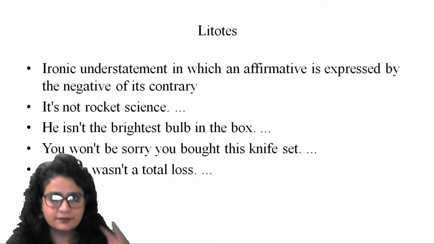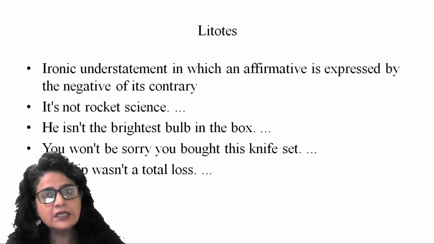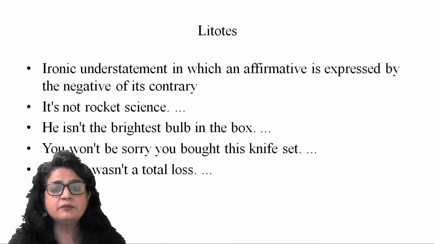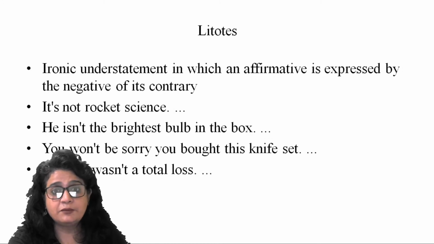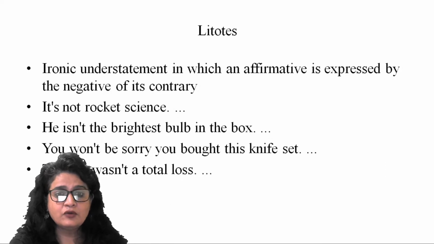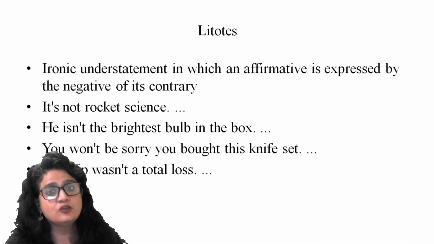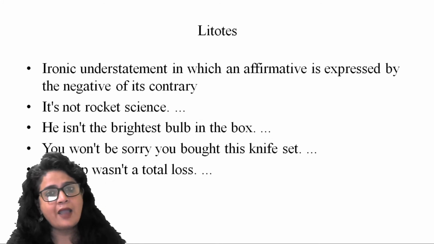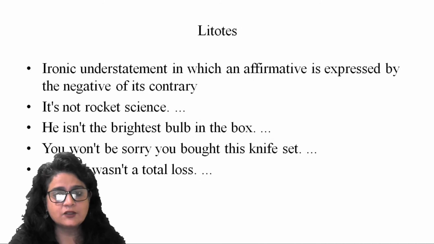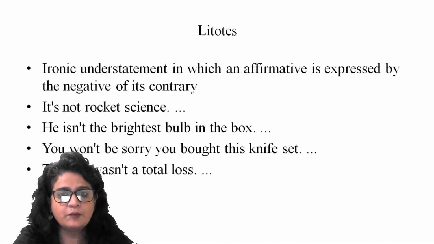It's not rocket science, right? So when I say it's not rocket science, I mean it's not very difficult. That means it's very easy to understand. He isn't the brightest bulb in the box. That means he's not the smartest kid, or he's possibly not very intelligent, right? You won't be sorry you bought this knife set. So instead of saying you will be happy if you buy this knife set, you say you won't be sorry, right? You won't be sorry if you revise this session again and attempt your exercise on figures of speech. That means this is how lie to tease can be framed in a sentence.